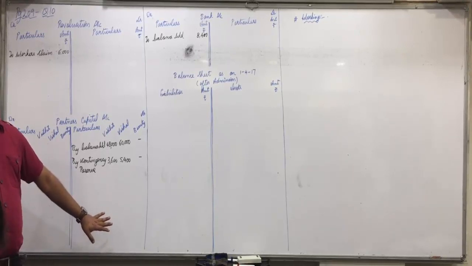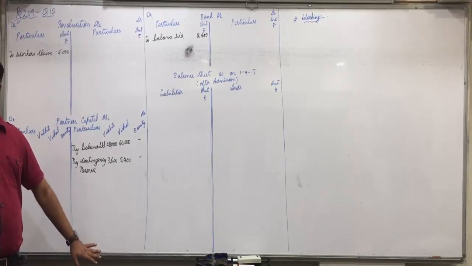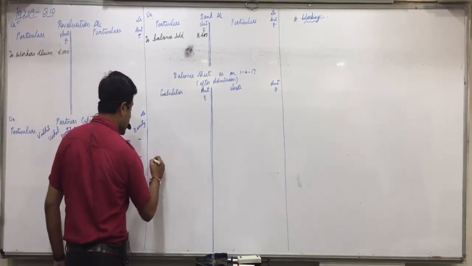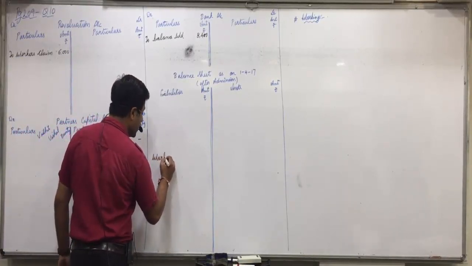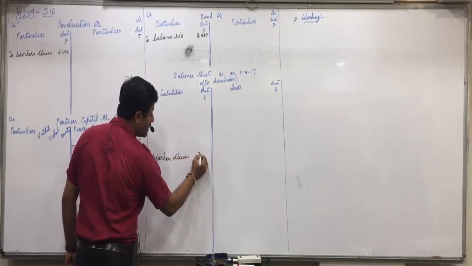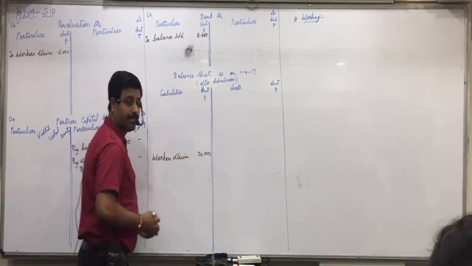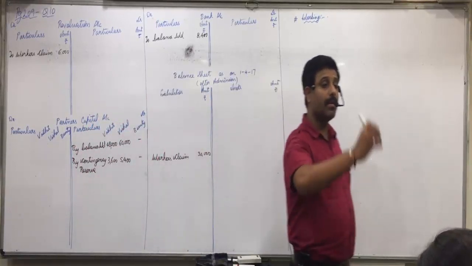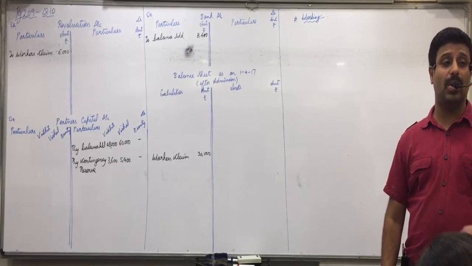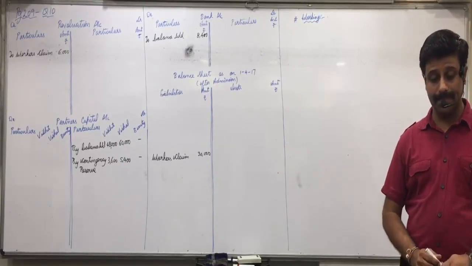It is less. How much is it less? 6,000, that we will take from revaluation. And workers claim 30,000 full amount we will show on liabilities side.